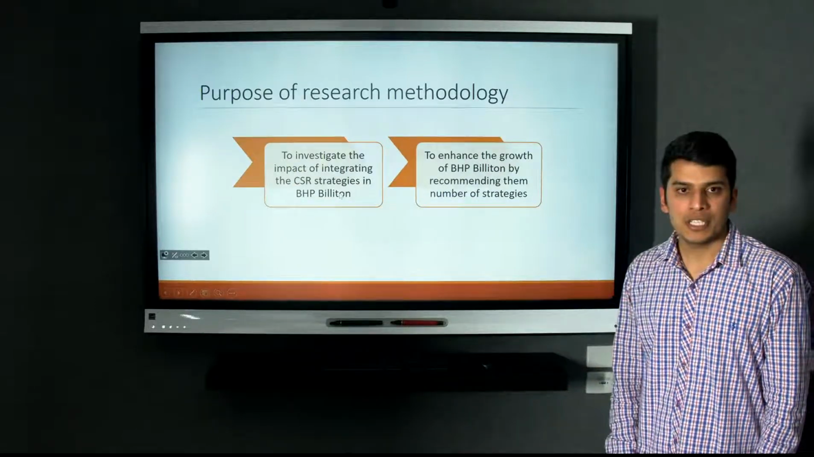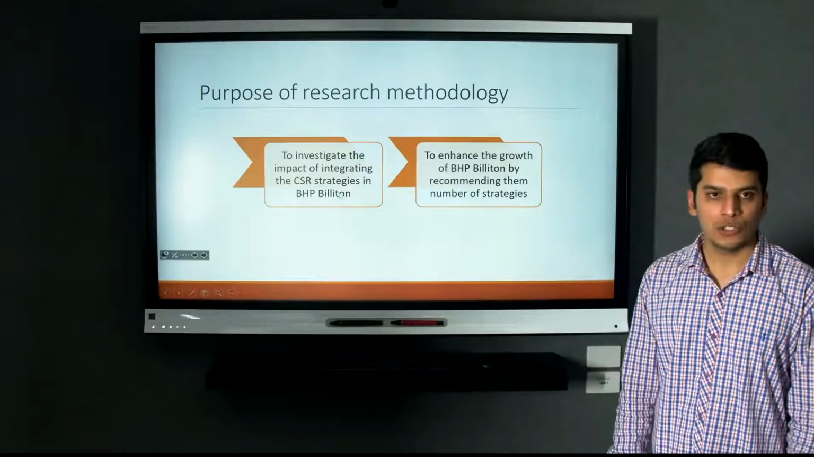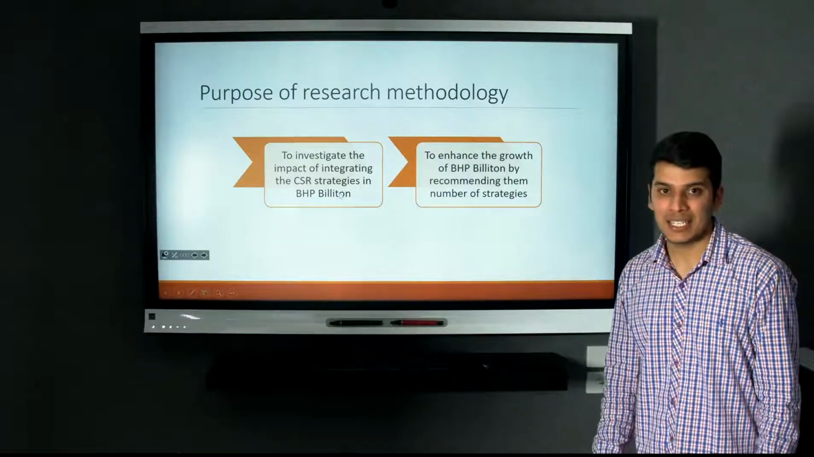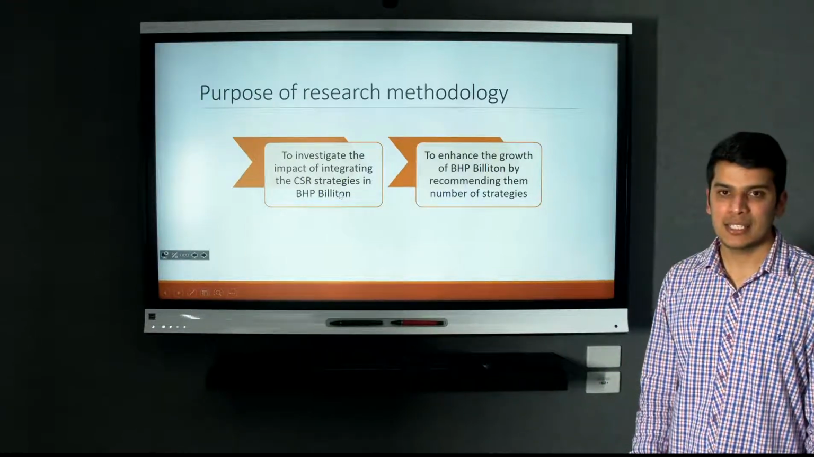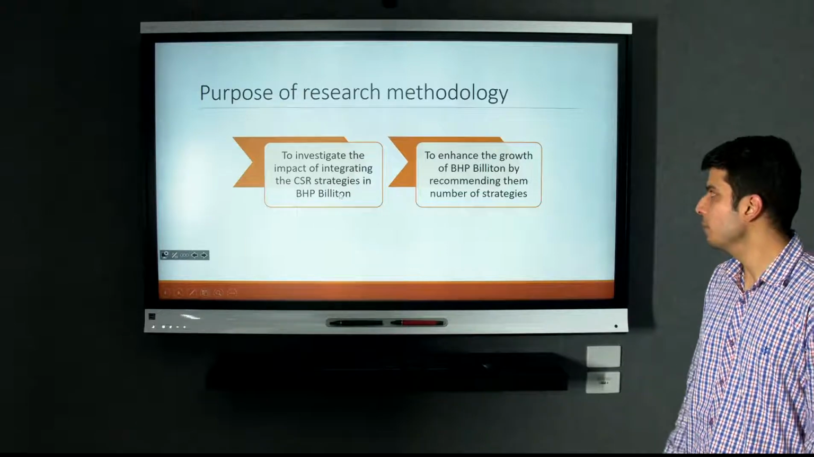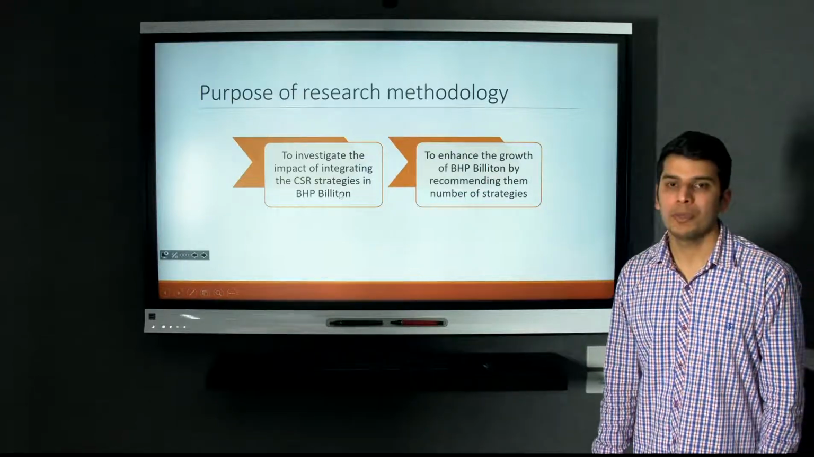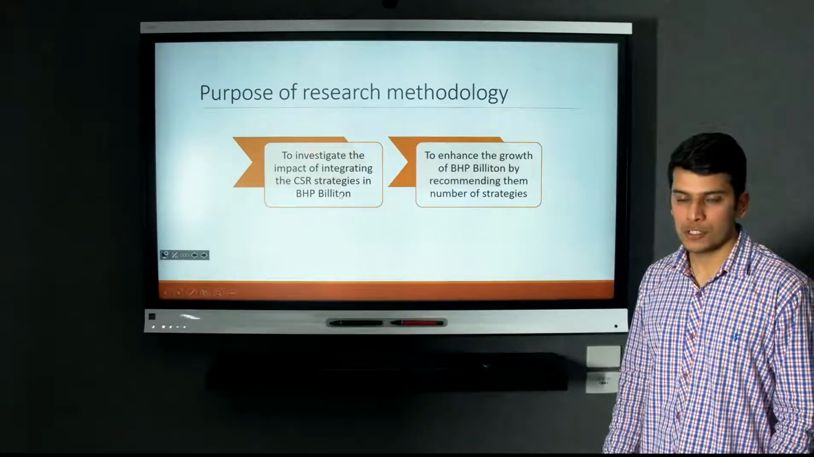The purpose of research methodology. It has two purposes: to investigate the impact of integrating the CSR strategy in BHP Billiton and to enhance the growth of BHP Billiton by recommending a number of strategies.